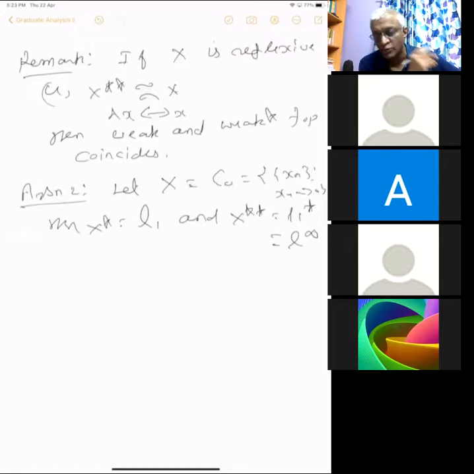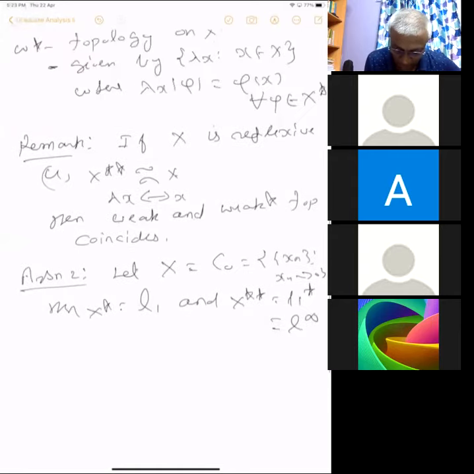So then we want to prove that. We have already seen the weak topology does not coincide with the norm topology by producing an open ball. Here we can prove the other way also: something converges in weak star, but does not converge in weak topology. Certainly the weak topology is bigger than the weak star topology, clearly.